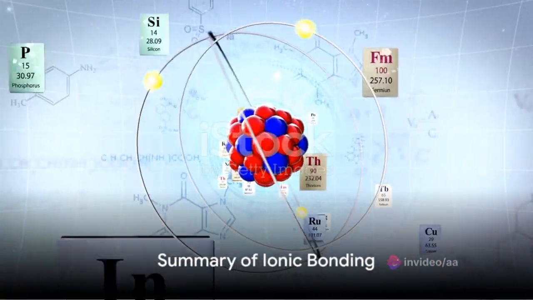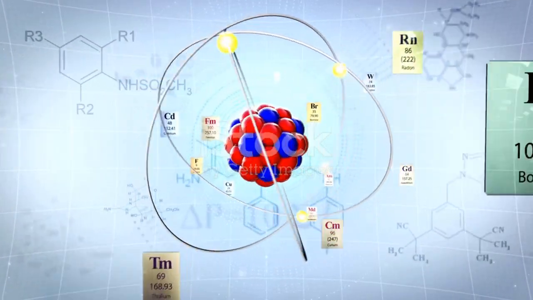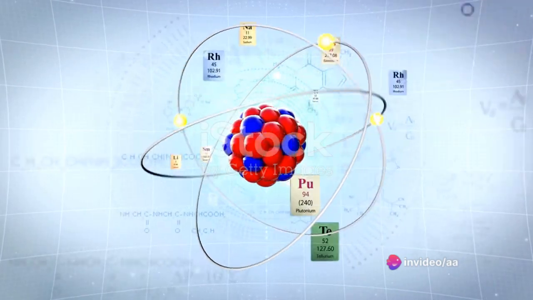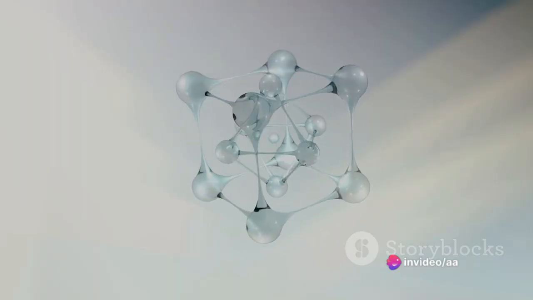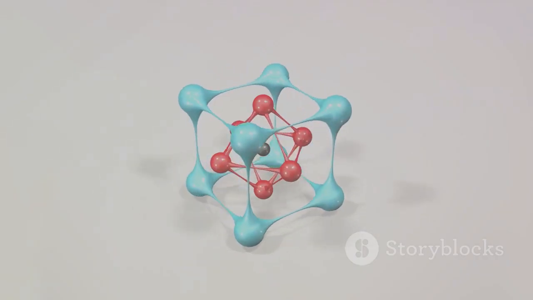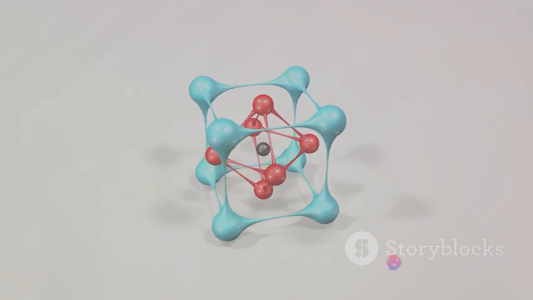To summarize, ionic bonding is a type of chemical bonding, where atoms exchange electrons to form ions, which then attract each other to form a compound. This process results in a crystal lattice structure, giving ionic compounds their unique properties like hardness, brittleness, and the ability to conduct electricity when dissolved or melted.